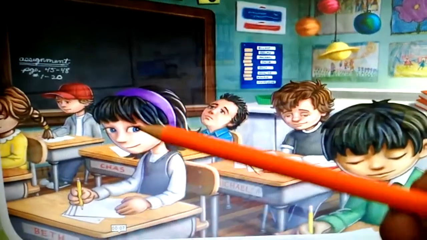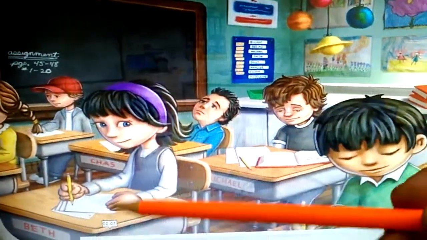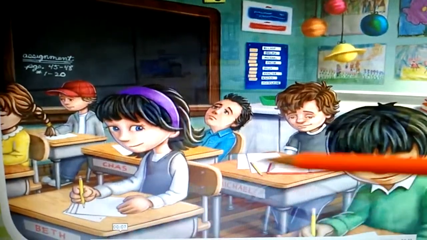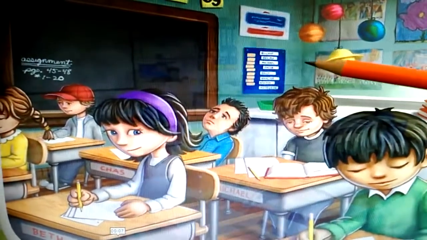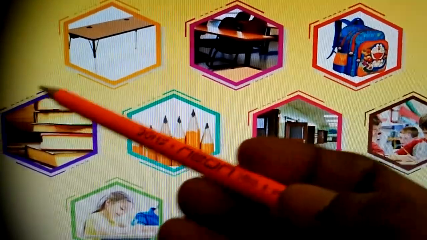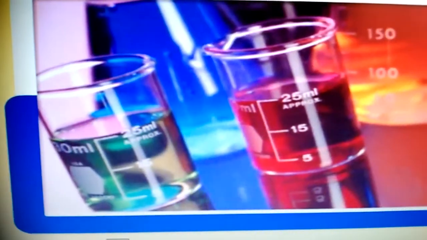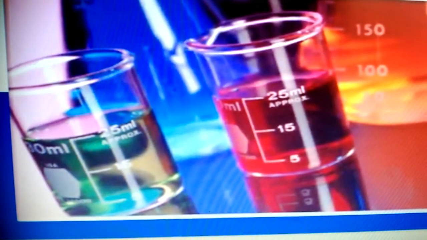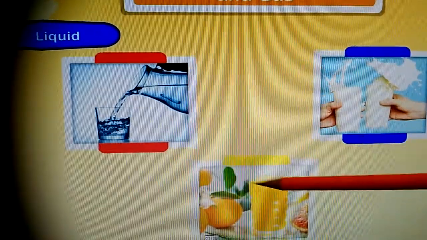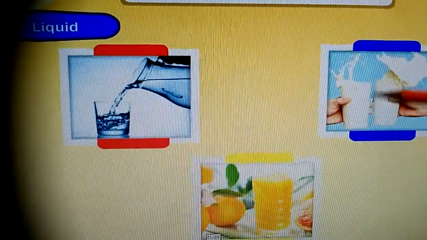See, children, in the classroom you can find a number of solid things. See the table, books, paper, pencil, chair. So these are all solid things. These are liquid things. You can see the water, juice and milk.